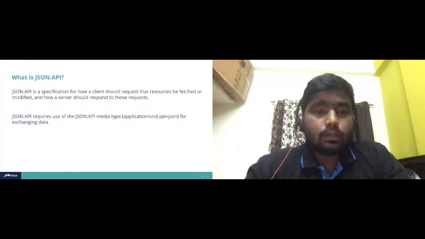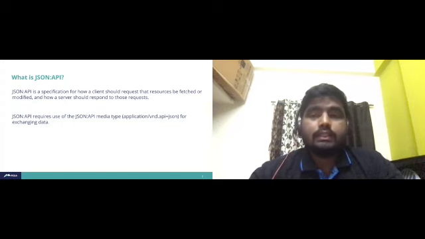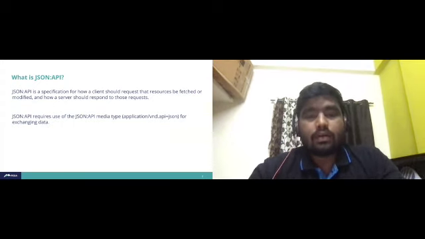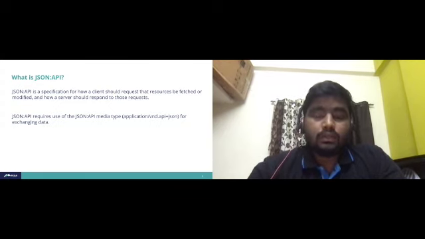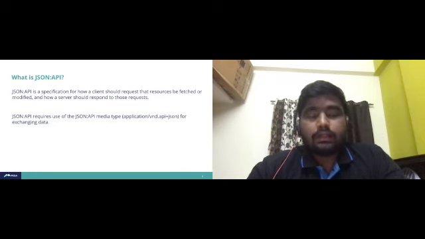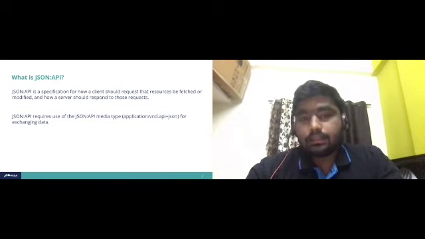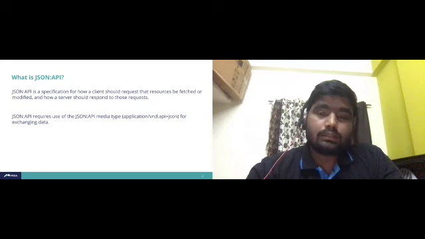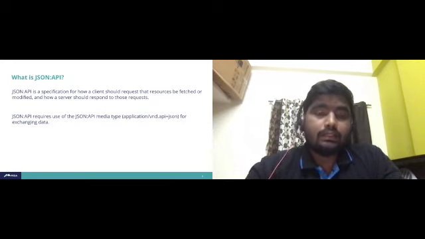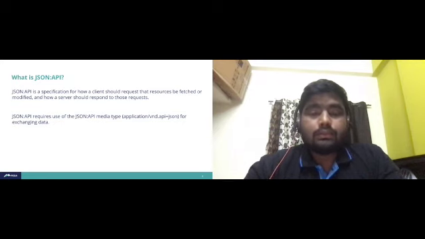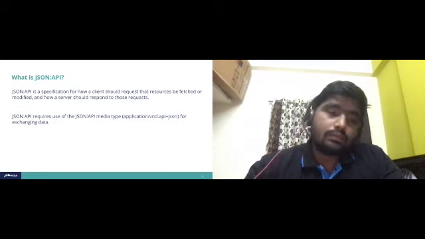First of all, what is JSON API? JSON API is a specification for how a client should request that resources be fetched or modified, and how a server should respond to those requests. That means how to create an article through JSON API endpoints, how to delete, and how to fetch data from the backend through a web service client, we will discuss.